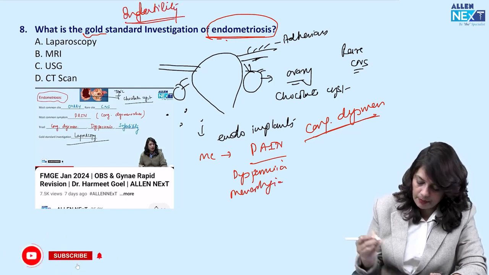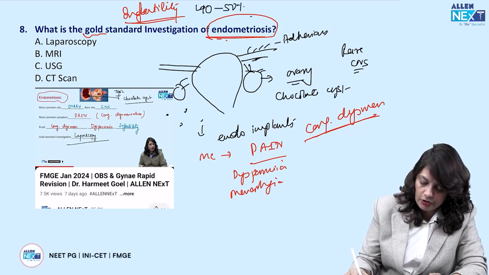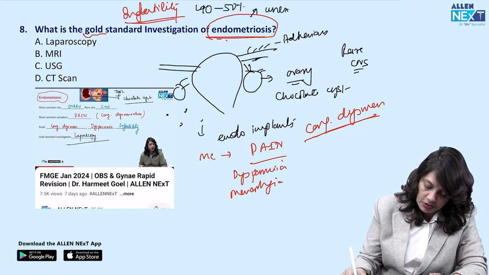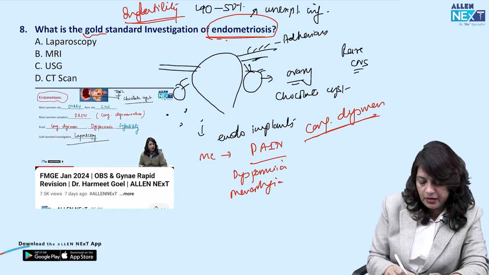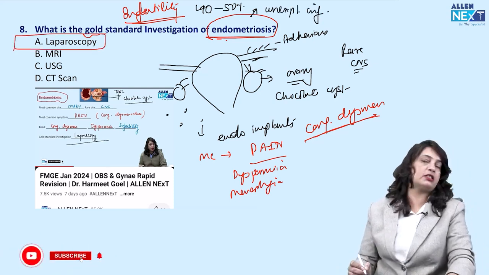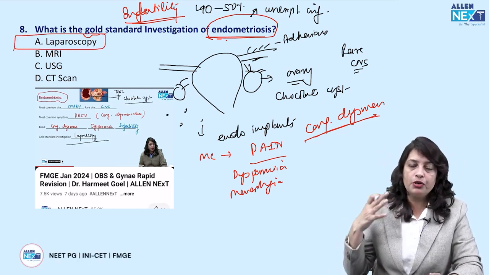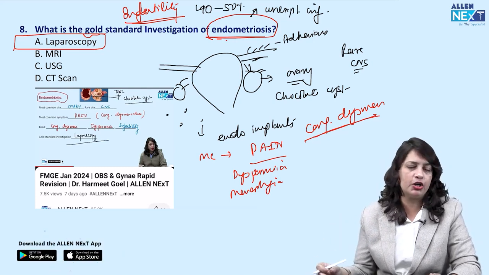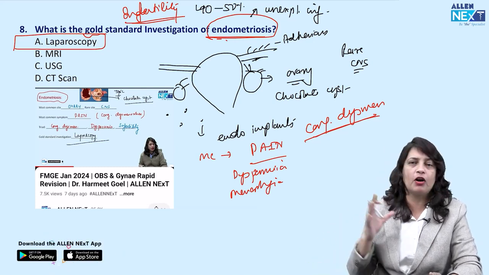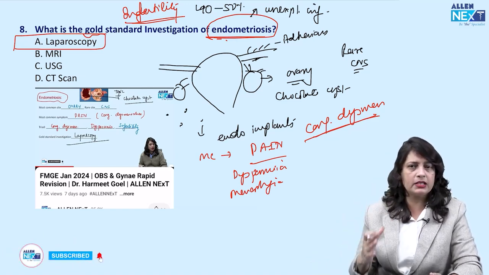So if you are working up a patient of infertility, you will find around 40 to 50% cases of endometriosis are responsible for unexplained infertility. So laparoscopy remains the gold standard investigation because that will confirm your diagnosis. Number 2, you can do therapeutic treatment. Diagnostic laparoscopy can be converted into therapeutic laparoscopy if you have made the diagnosis of endometriosis. How can you manage the case?